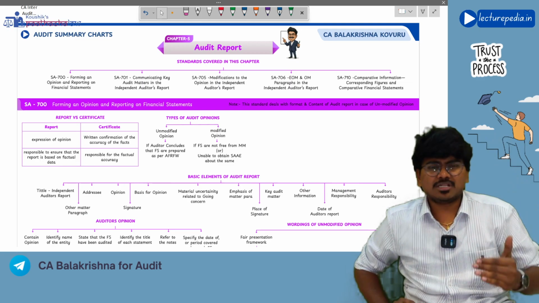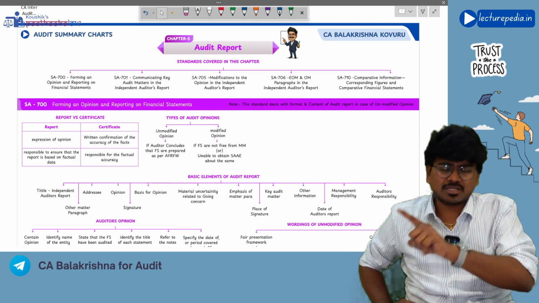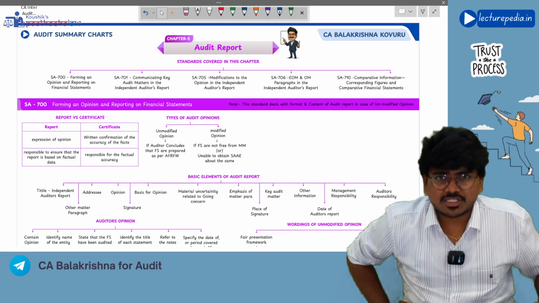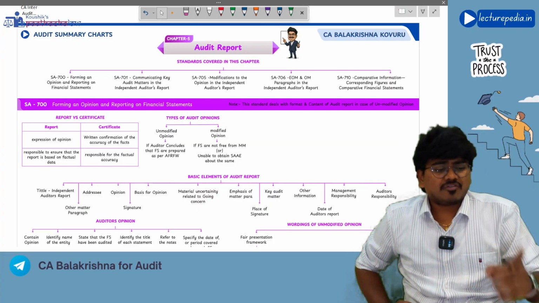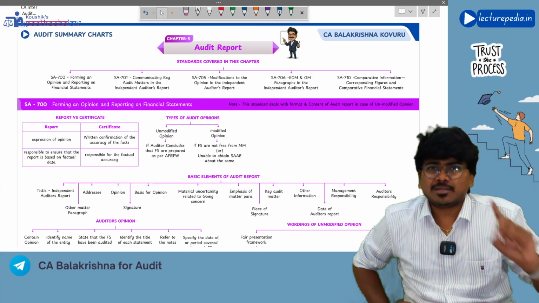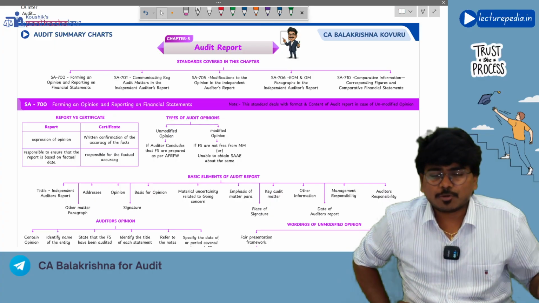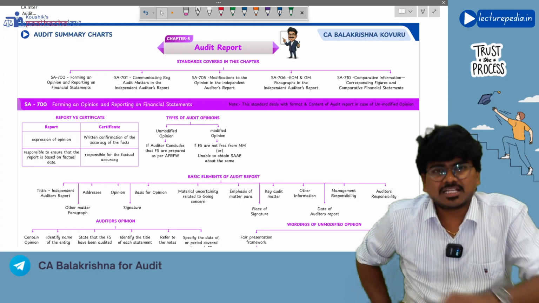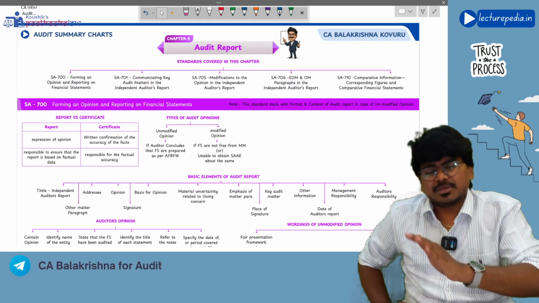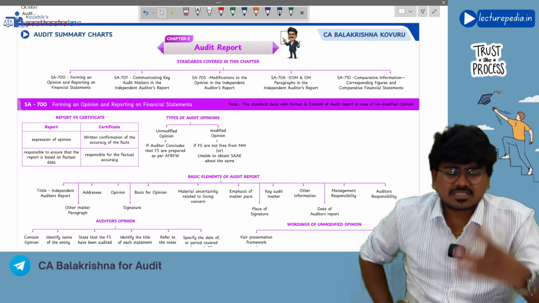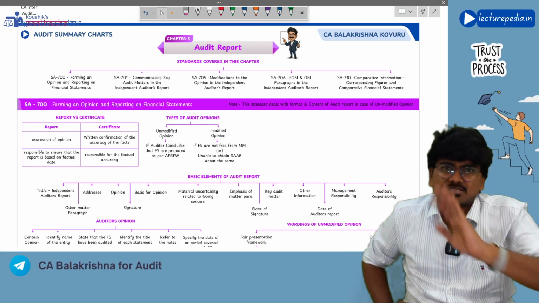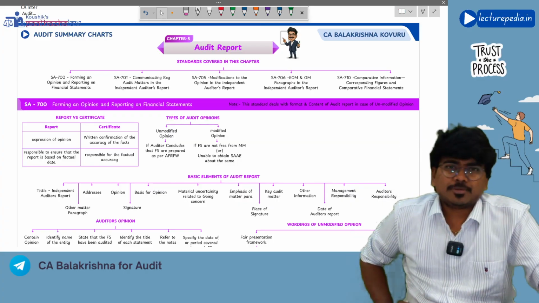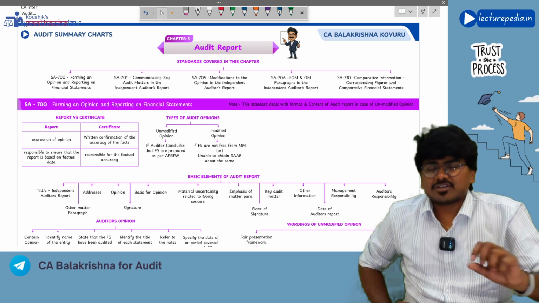Whatever format we discuss in SA-700 will be the same in SA-705 also, just that some three paragraphs will be changed. Firstly, if you are giving a modified opinion, the opinion paragraph will change, the basis for opinion paragraph will change, and the auditor's responsibility paragraph will change in case of modified opinion. Remaining all the paragraphs that we have discussed in unmodified opinion will be present as it is, even in the format of the audit report in case of modified opinion as per SA-705. Okay, first of all we will be covering